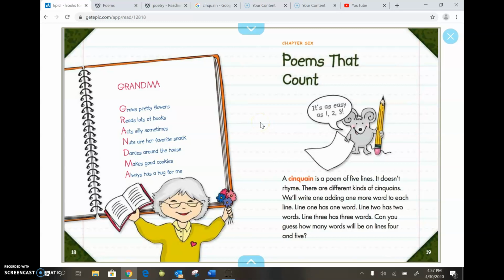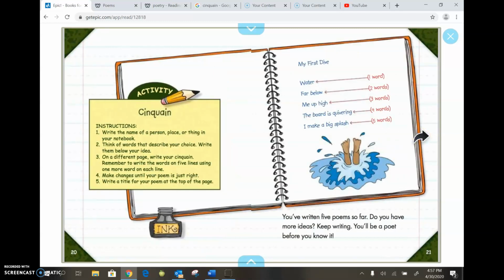A cinquain is a poem of 5 lines. It doesn't rhyme. There are different kinds of cinquains. We'll write one, adding one more word to each line. Line 1 has 1 word. Line 2 has 2 words. Line 3 has 3 words. Can you guess how many words will be on lines 4 and 5? If you said 4 words on line 4, and 4 words on 5, you got it, boys and girls.